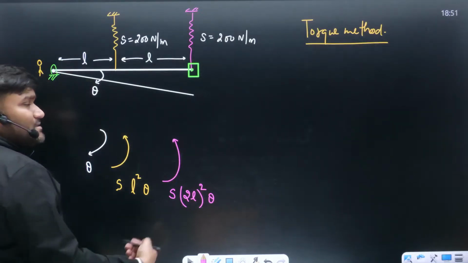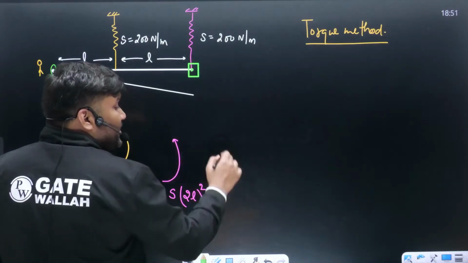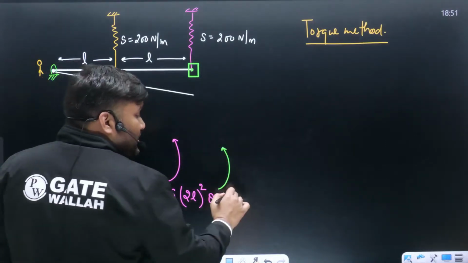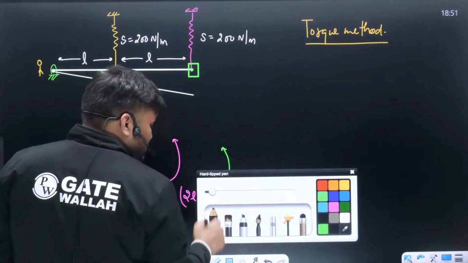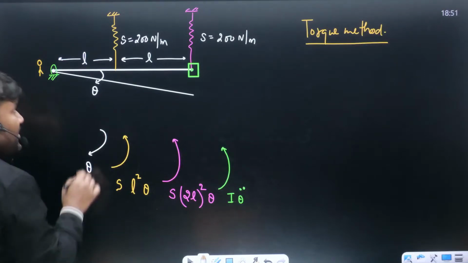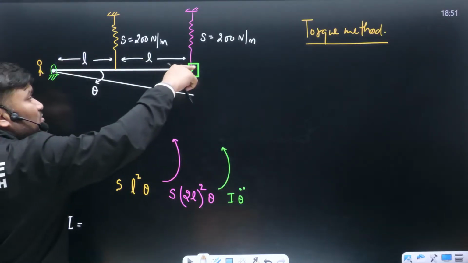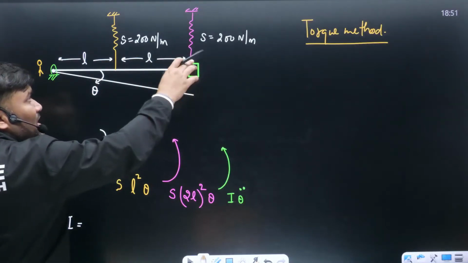ठीक है ना? There is nothing else. बुलाइए D'Alembert भाई साहब को. D'Alembert will introduce inertia force I theta dot dot and everything will become 0. Keep in mind, what is the value of I here? This I will be about the center of mass. Say there is only one mass m at 2L distance from this center of rotation.